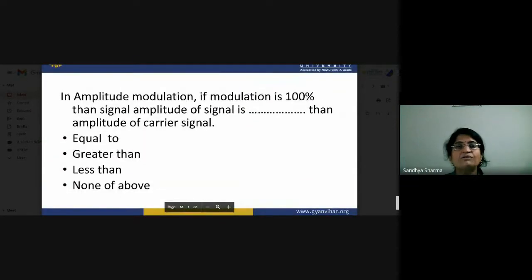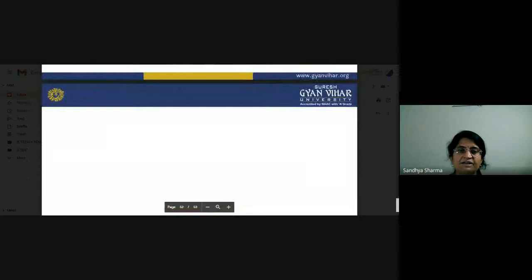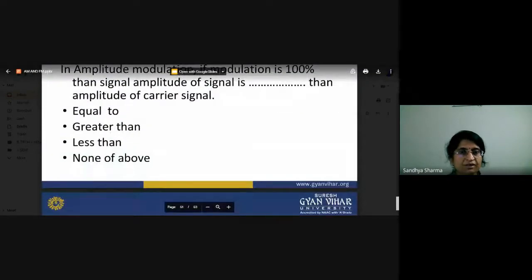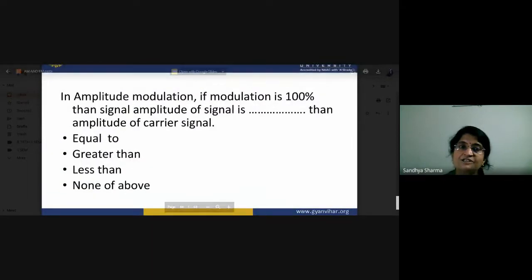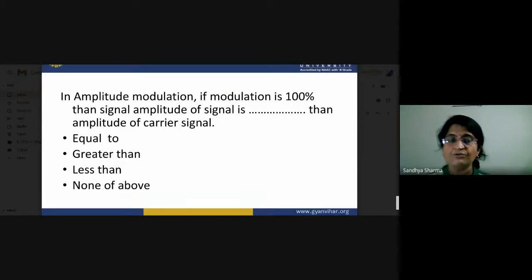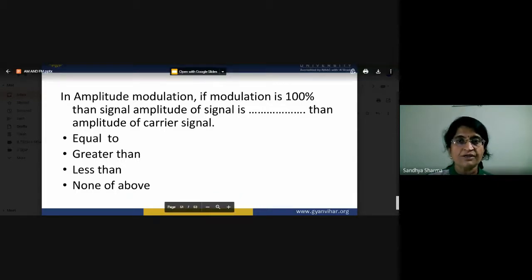If we are talking about 100% modulation, what is the modulation index? You have to know the signal amplitude and the amplitude of the carrier. In 100% modulation, the modulation index is equal to 1. So you can calculate different values for this. Okay, thank you. So this is our communication system: why we opt for modulation, and what the role of modulation is in our communication system. Now once again,